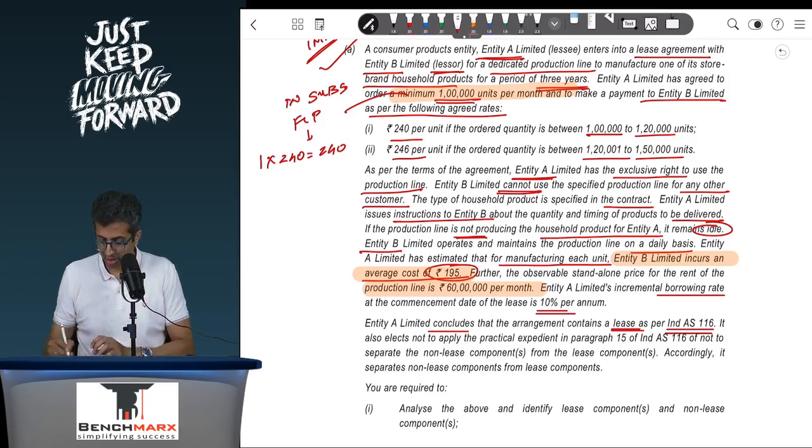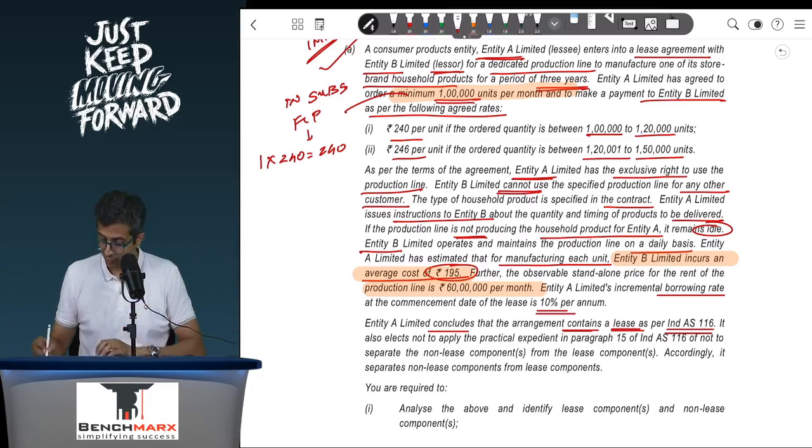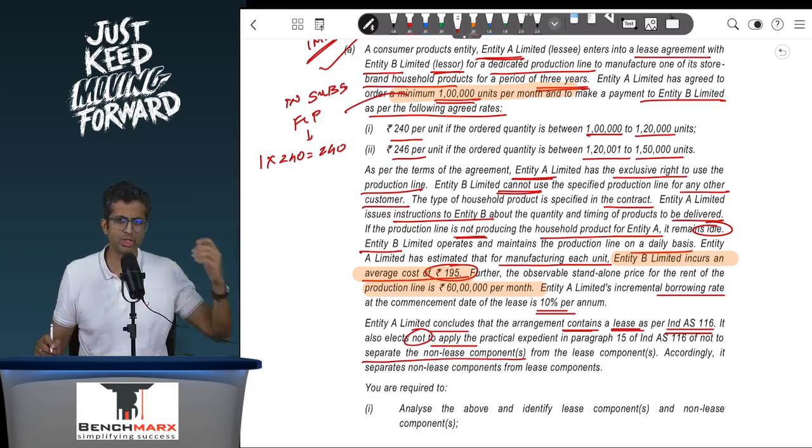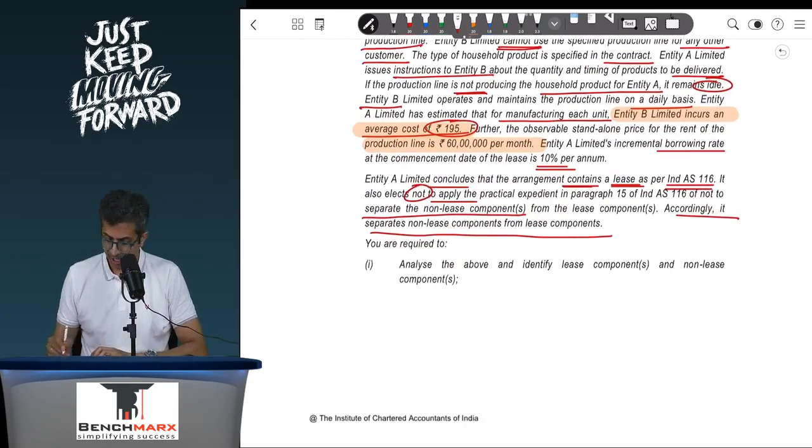So over here the question says that it concludes that the arrangement contains a lease. Okay, the arrangement has two components. One is the lease component, that is a right to use an identified asset, that is a production line, and a non-lease component, that is job work. It also elects not to apply the practical expedient in para 15 of Ind AS 116 of not separating the non-lease components, which means you will separate the lease and the non-lease components. Accordingly, it separates the non-lease components from the lease components. Perfect. Analyze the above and identify the lease components and the non-lease components.